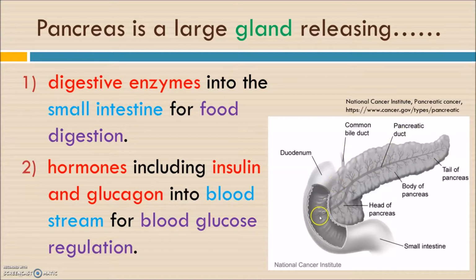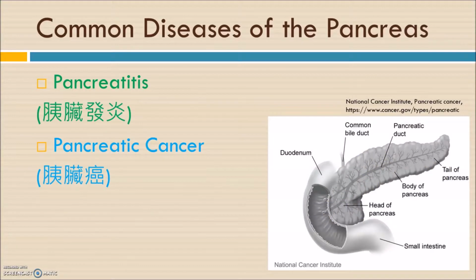We shall also talk about it later on, because the bile duct can transfer the bile to the duodenum, and the pancreatic duct will transport the pancreatic juice to the duodenum as well. So that's why there is a common bile duct. Later on, if there are some problems happening in the common bile duct, it will not only affect the bile duct but also affect the pancreas itself. So in this video, I'm going to talk about two common diseases of the pancreas. One is pancreatitis and the other one is pancreatic cancer.